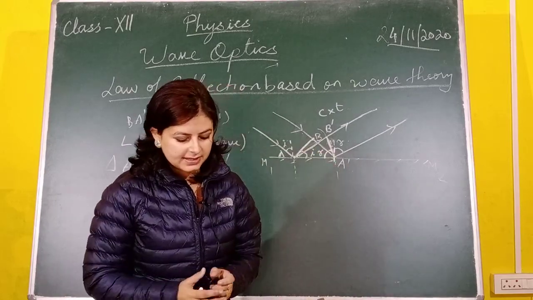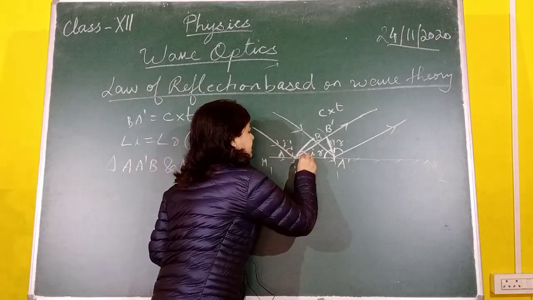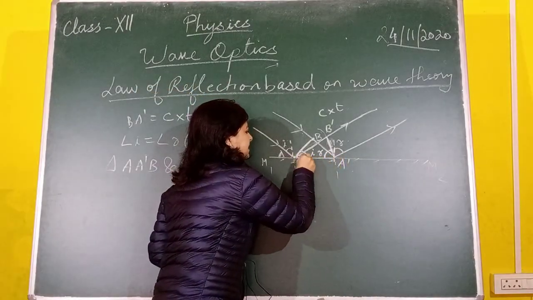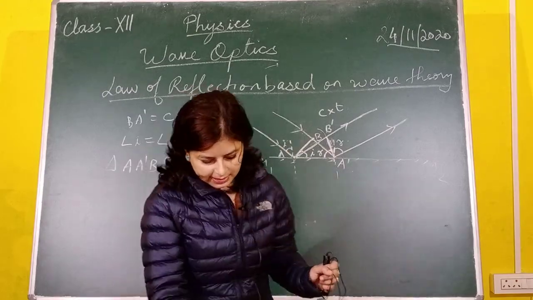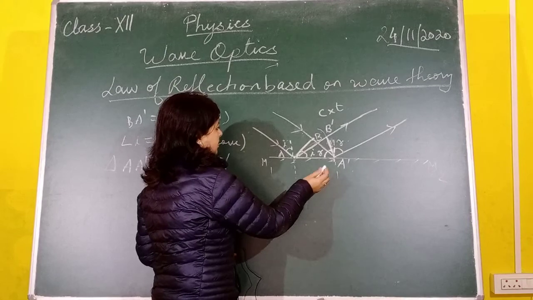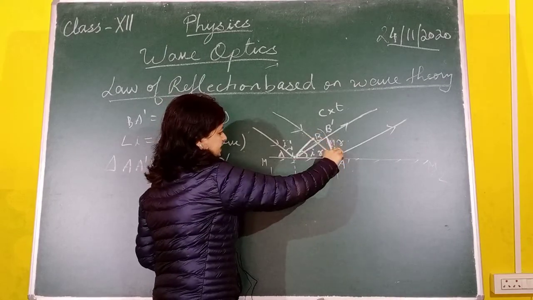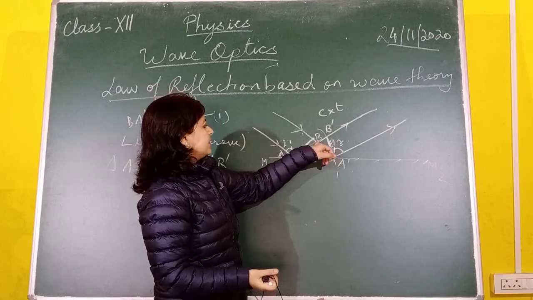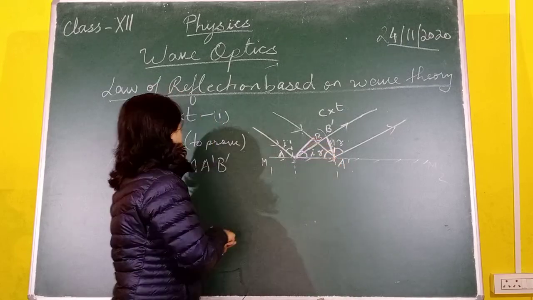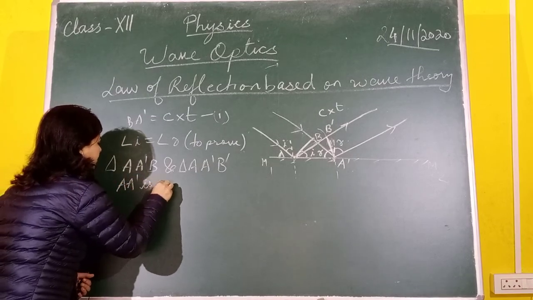So what happens in these two triangles? AA dash is common, that means the length of these two lines is equal.